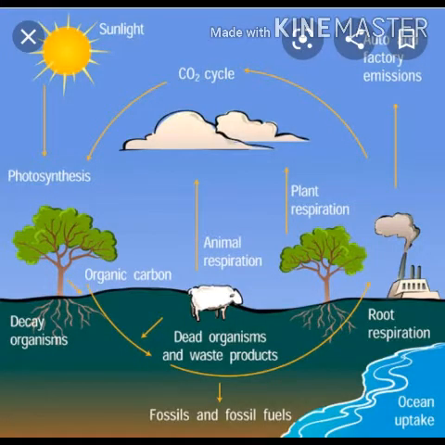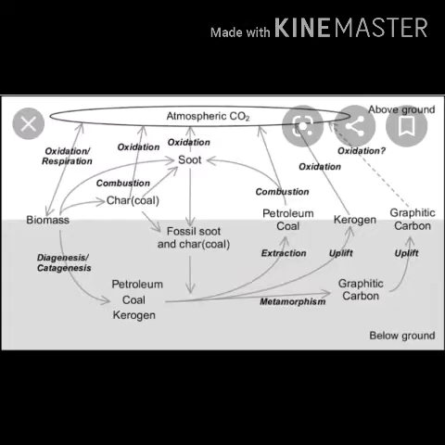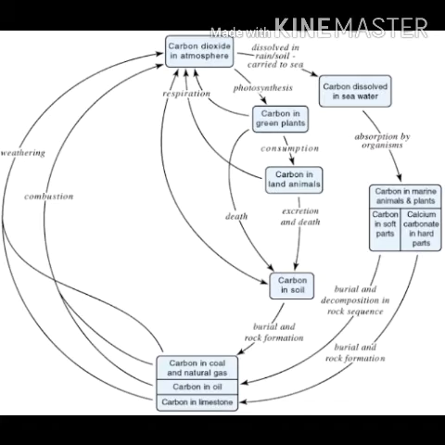So if we see the description of various processes or phenomena involved in the carbon dioxide cycle, first is the removal of atmospheric CO2 due to photosynthesis in plants. There, 6CO2 + 6H2O change into C6H12O6 + 6O2.